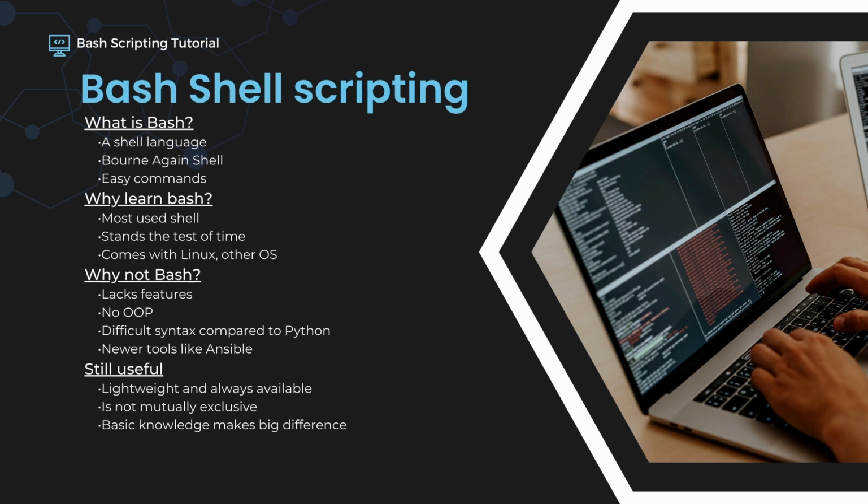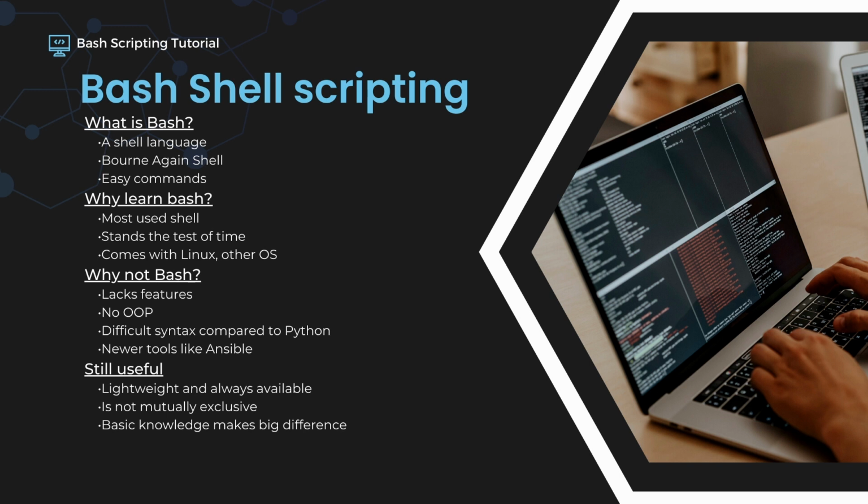Now, why would you learn Bash? Well, the reason you want to learn Bash is because it's currently the most popular shell scripting language for the Linux operating system. Bash has been around forever. It has been used since the early days of Linux, and it has stood the test of time ever since. It's also included in macOS and in Windows when you're using the Windows subsystem for Linux.